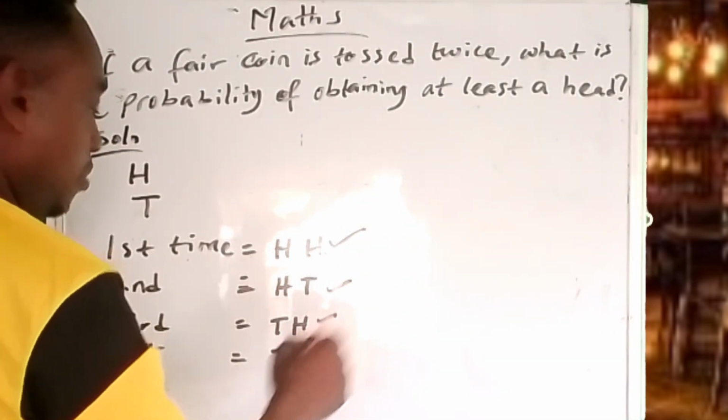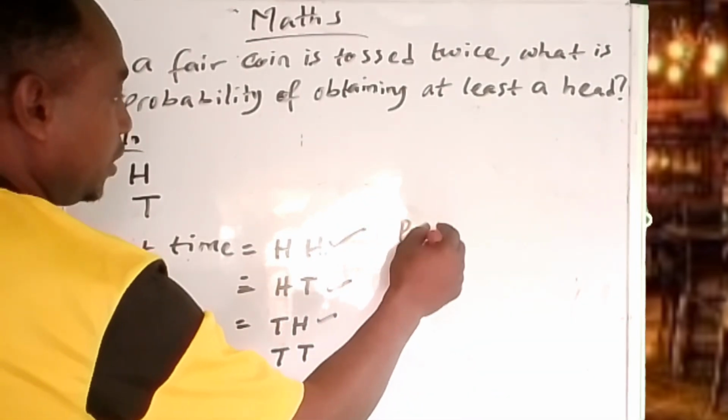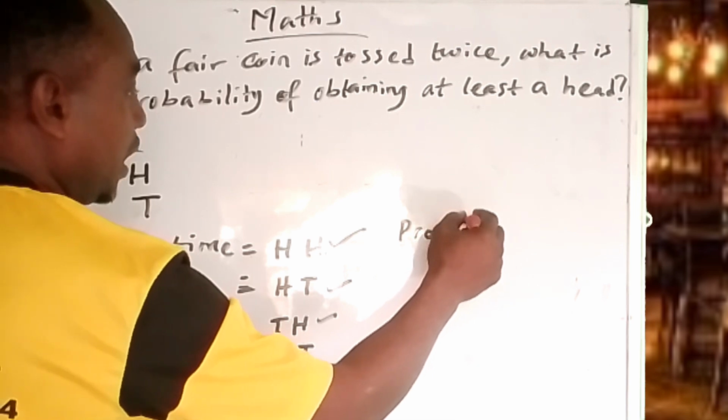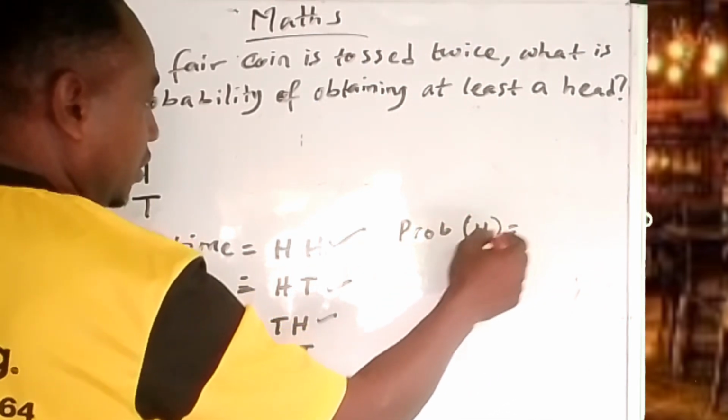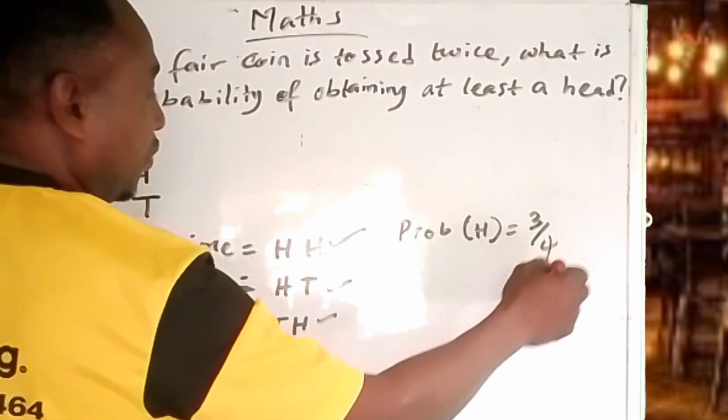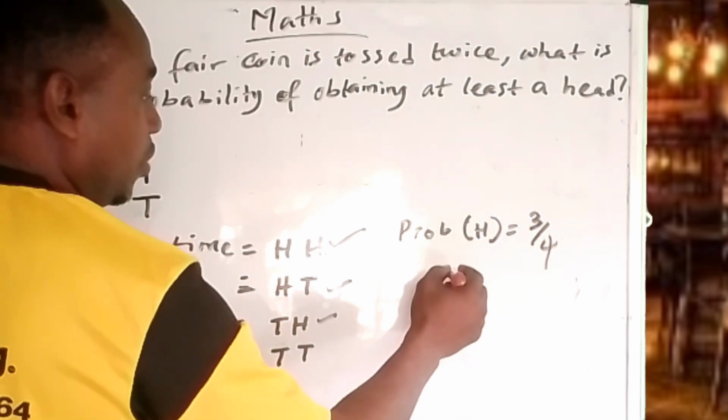So the probability of obtaining at least a head is 3/4. Now, if we convert this to decimal, we're going to have 0.75.